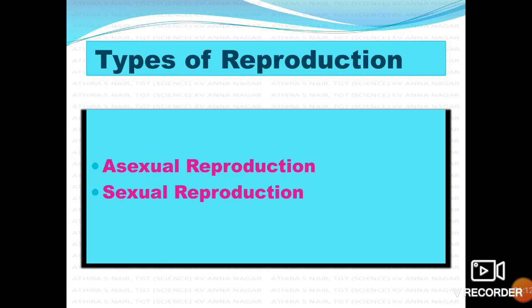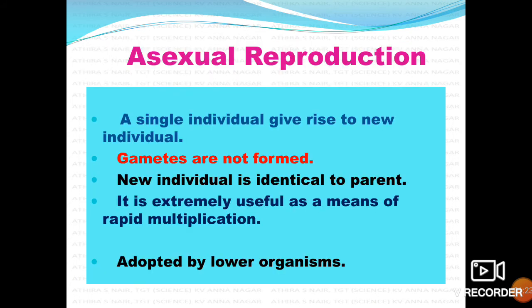Types of reproduction. There are mainly two types of reproduction, that is asexual reproduction and sexual reproduction. Asexual reproduction. In asexual reproduction, a single individual gives rise to a new individual. Here in asexual reproduction, gametes are not formed. The new individual produced is identical to the parent, and it is extremely useful as a means of rapid multiplication. And this mode of reproduction is adopted by lower organisms.